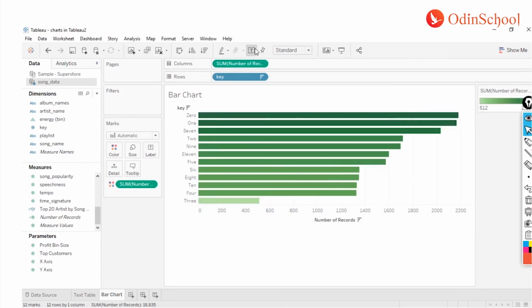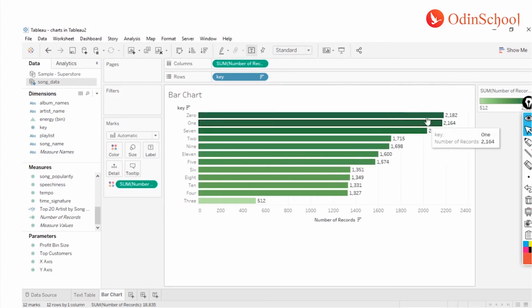So this is how you are going to do it, and I just enabled the labels for each one of them, so that I don't even have to break my head looking at how much the delta is. This is how you make your charts look more and more intuitive.